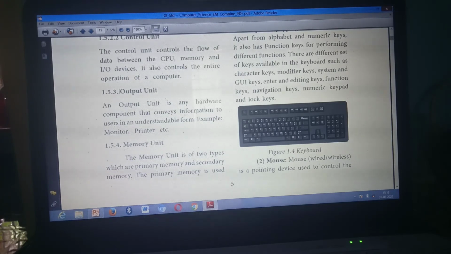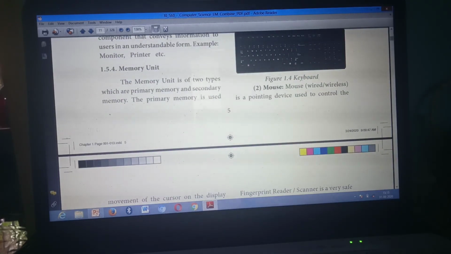Understand? Yes. Next one, distinguish primary memory and secondary memory. Page number 5. You have already marked from here. So distinguish this one also. You need to make a tabular column and write as headings primary memory and secondary memory, and you need to differentiate. Page number 5, starting from here.